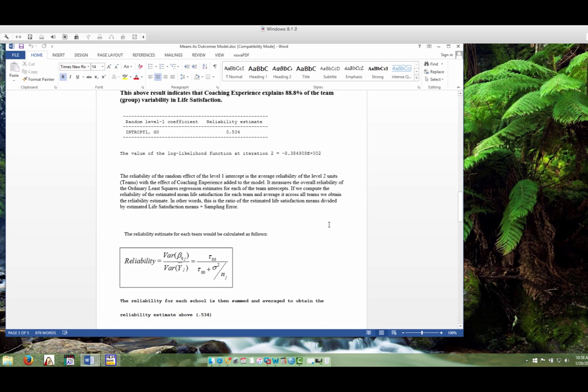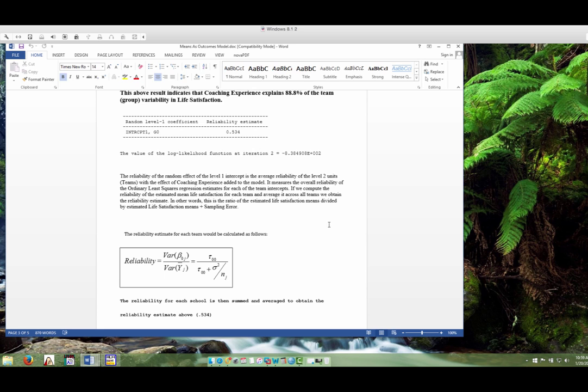The reliability, in this case, is the overall reliability of the ordinary least squares regression estimates for each of the team intercepts. If we compute the reliability of the estimated mean life satisfaction score for each team and average it across all teams, we obtain the reliability estimate.